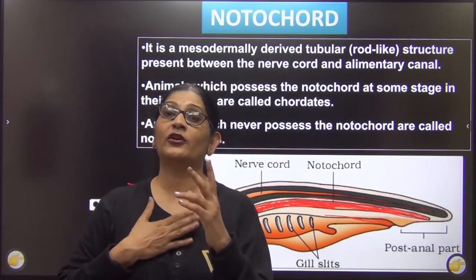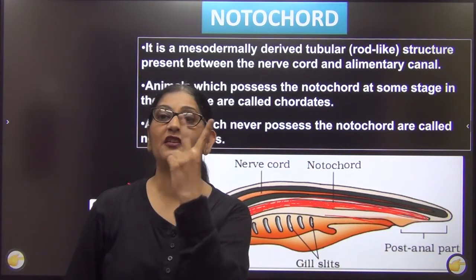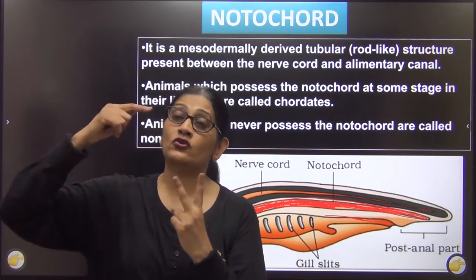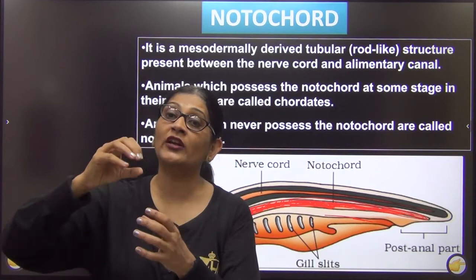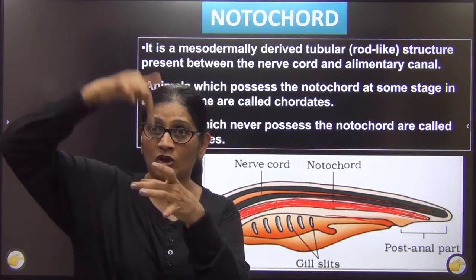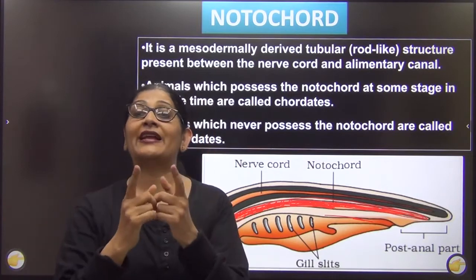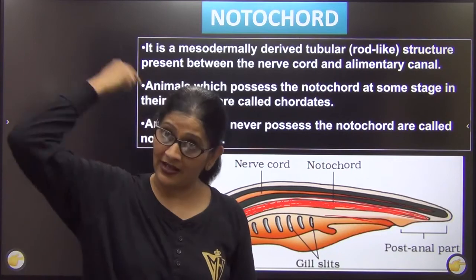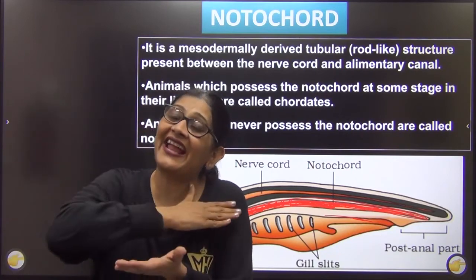Right? This side of your body is called ventral. How do I remember? V for victory. This is ventral. So this is going to be dorsal. So those organisms who have a solid, completely solid from inside, not hollow, rod-like structure made up of mesoderm at their dorsal end at any part of their life.